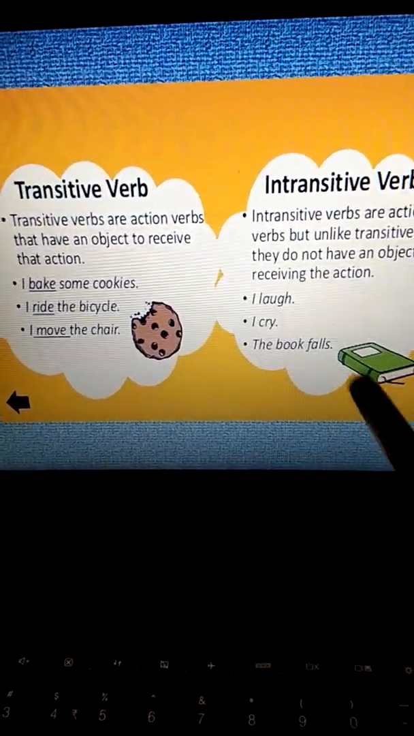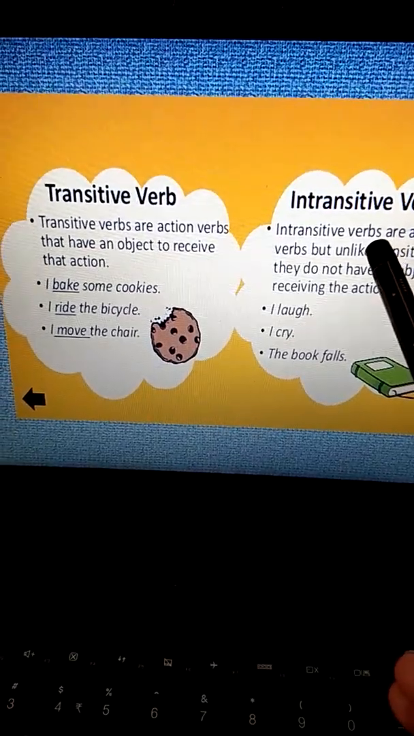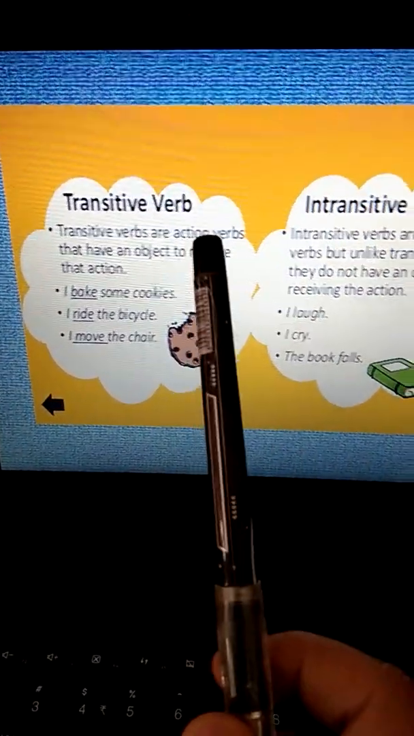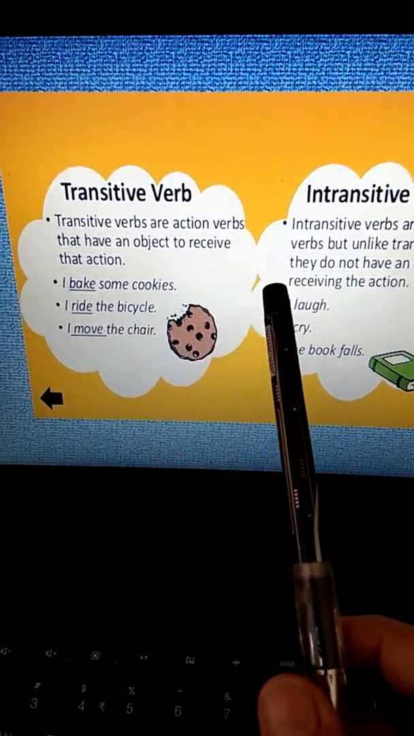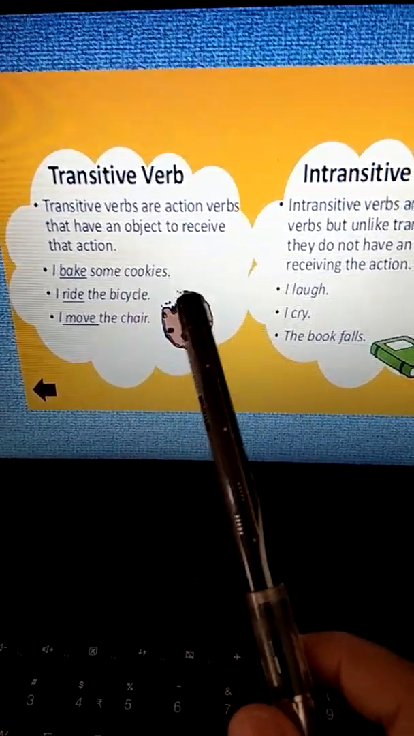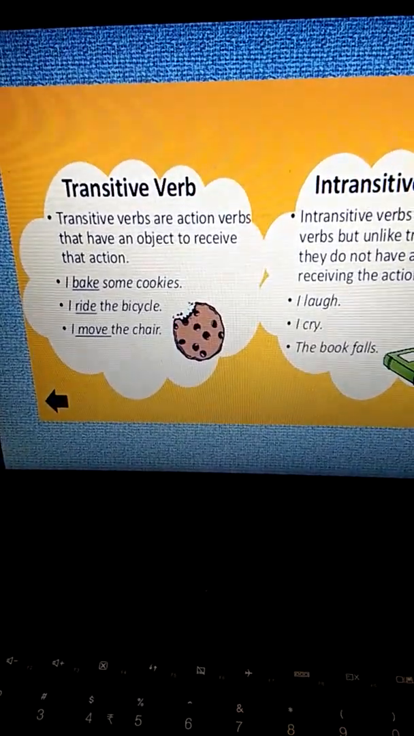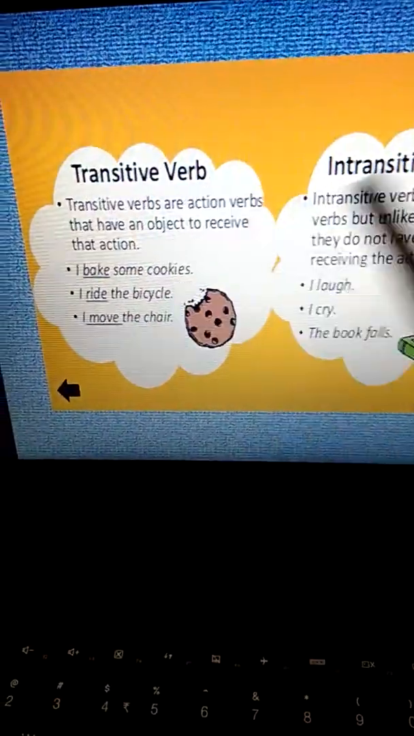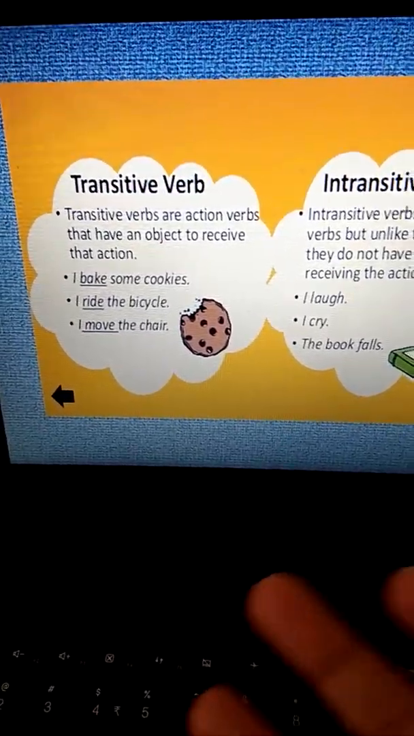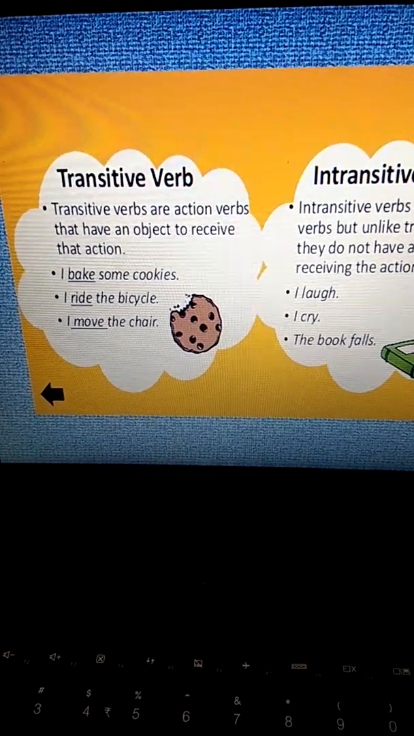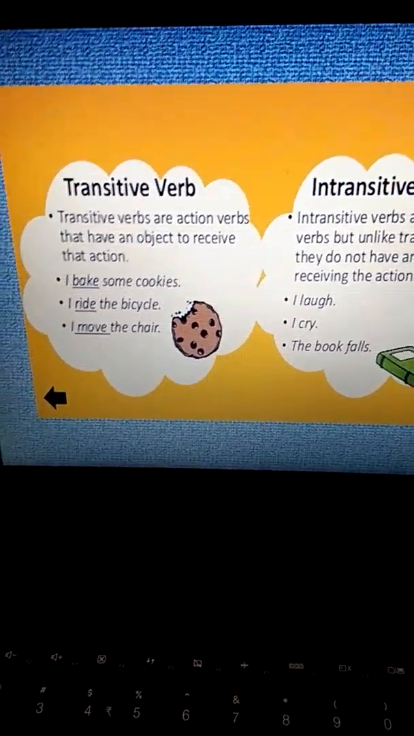Now we start off with transitive verb and intransitive verb. What is a transitive verb? Transitive verbs are action verbs that have an object to receive the action. We all know verbs are action verbs. Now, what are transitive verbs? When the action is being received by someone or something, then that is called a transitive verb.